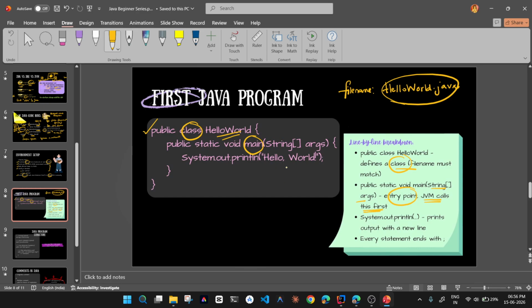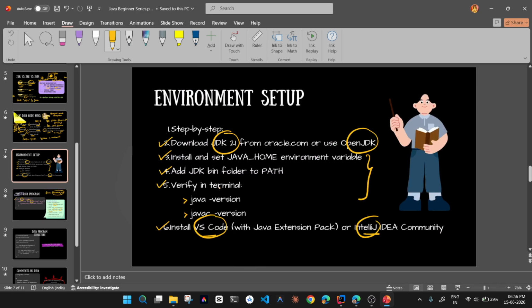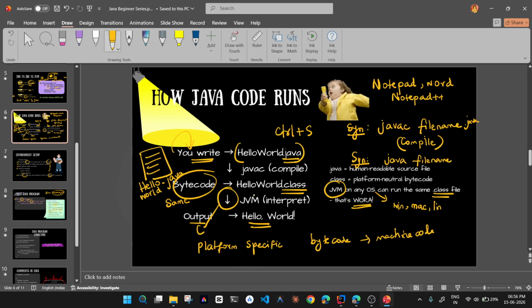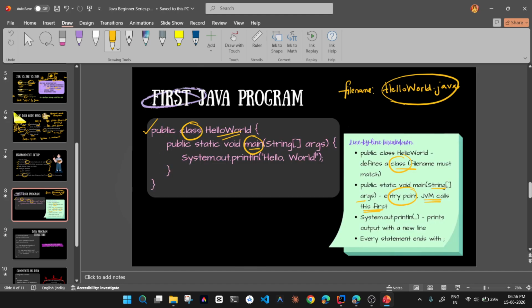The JVM, which converts the bytecode into machine code, will first call this main method only. It will look at what is inside this main method. For now, we just have the simple print statement, so it will print this first. System.out.println will print the output with a new line.